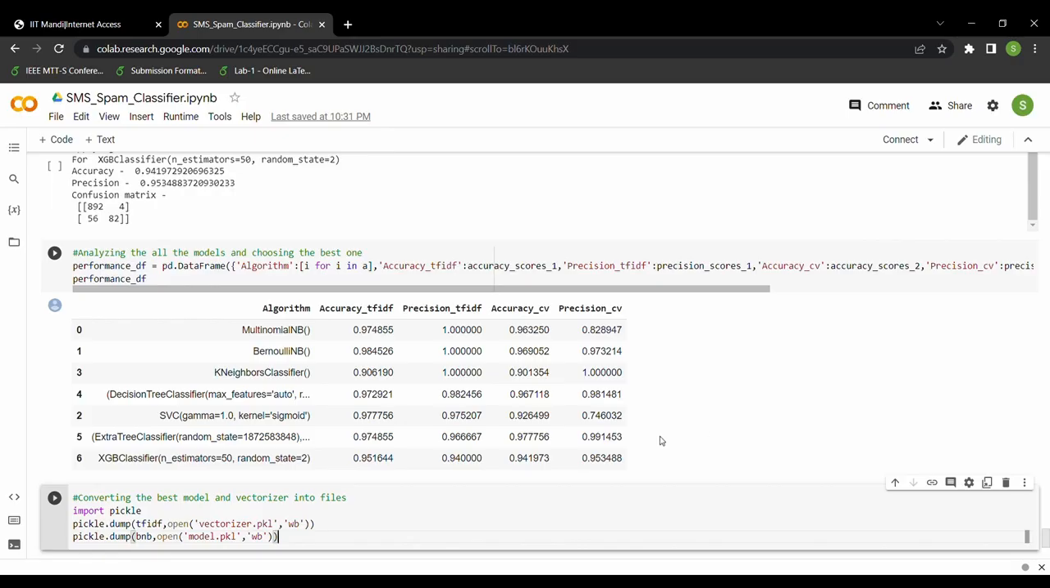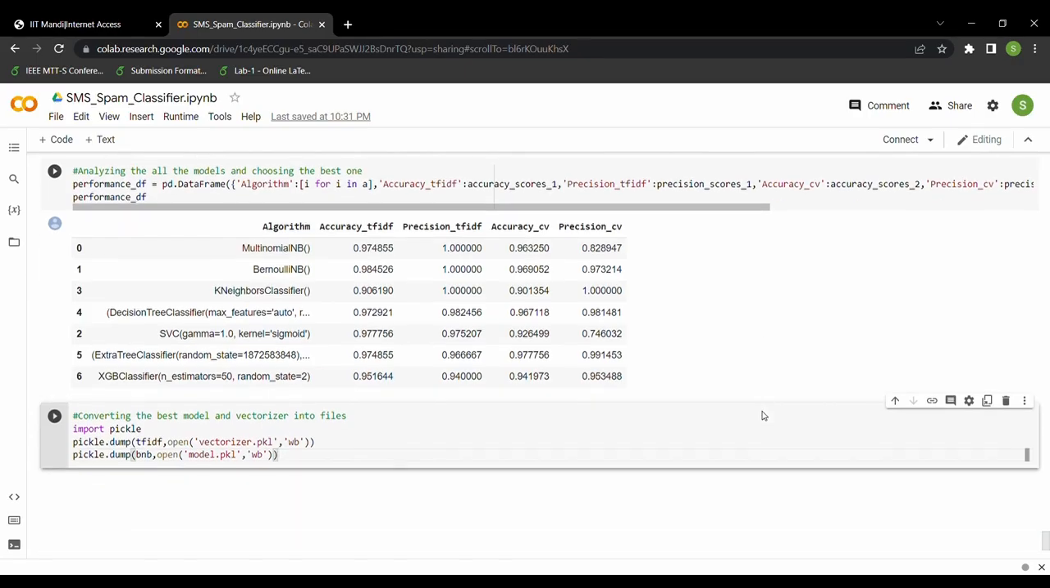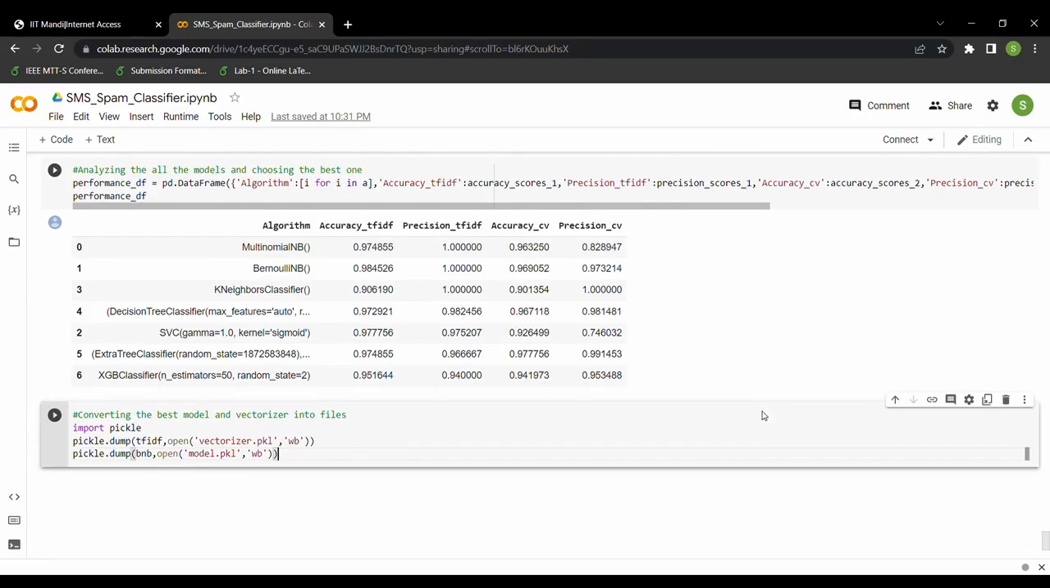As we can see, Bernoulli naive Bayes has the highest accuracy and precision in the TF-IDF format. So we'll use this to predict whether an SMS message is spam or ham. Now we have made two files using pickle for the website. In this we have used TF-IDF, and we have made a file of the vectorizer and another file of the model. The model is Bernoulli and the vectorizer is TF-IDF.